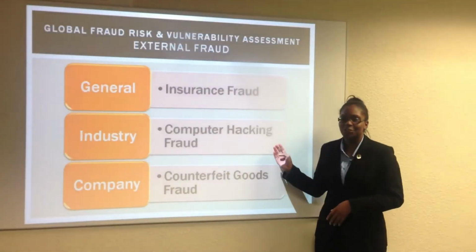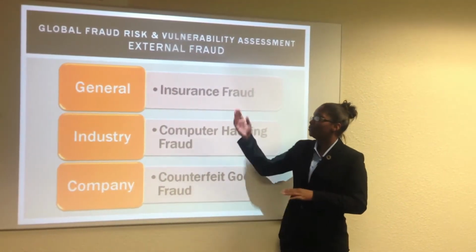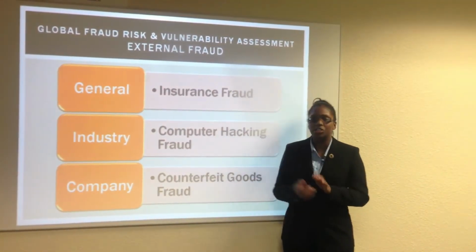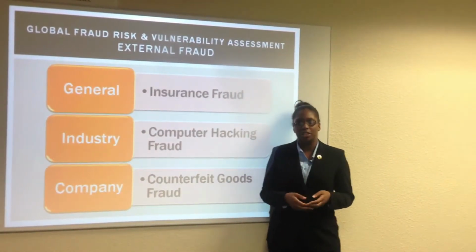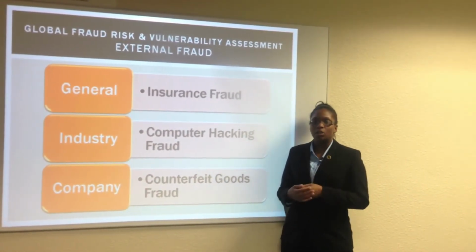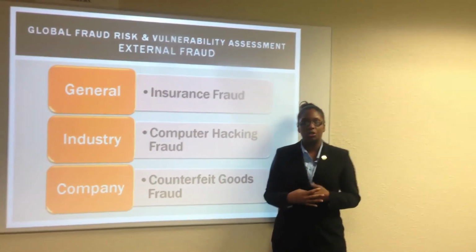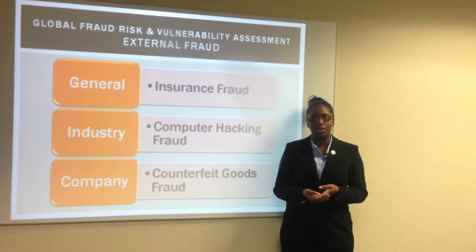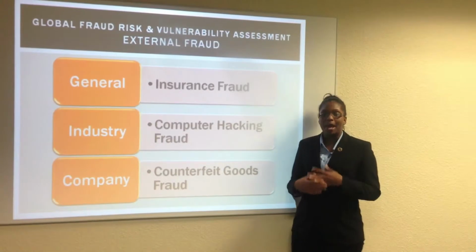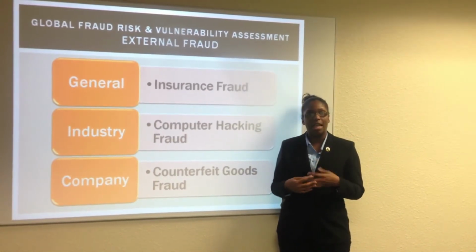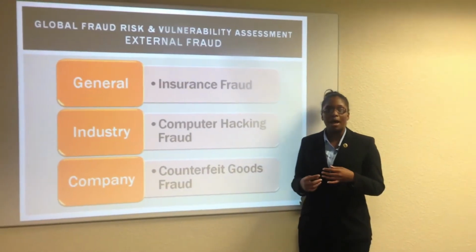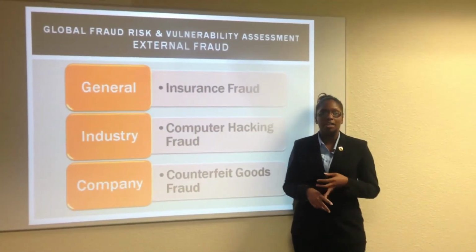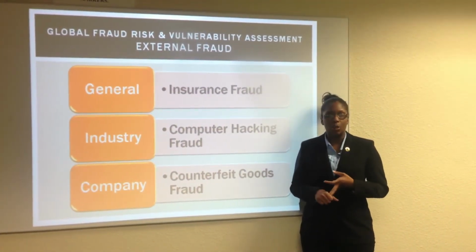Moving on to external fraud. The first one, which falls in our general category, is insurance fraud. Insurance fraud is when false claims are made to insurance companies. This fraud can include auto insurance, commercial insurance, and even household insurance. This fraud can be committed by anyone who has insurance and has access to file a claim. Claims can include items that have been torched, damaged by floods, or stolen.